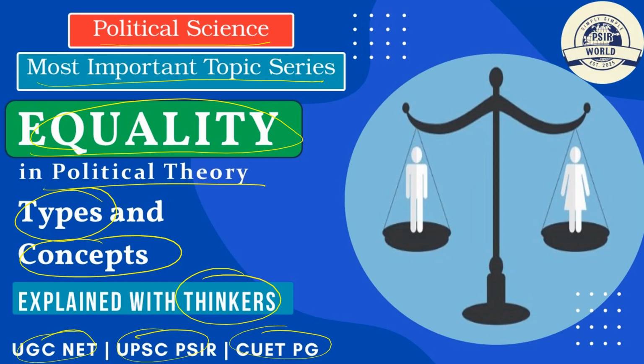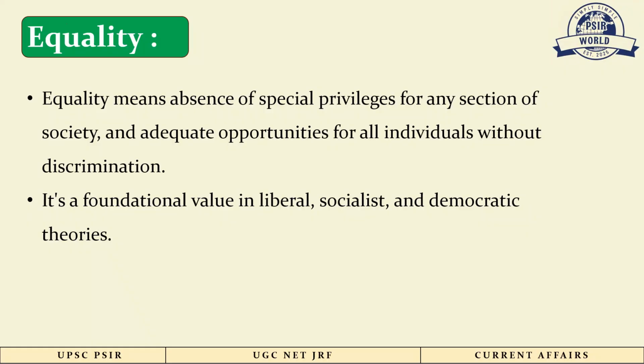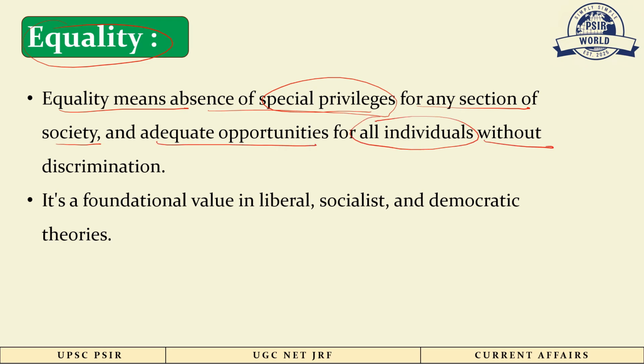So let's get started. Let's first understand what is equality. If we define equality in simple terms, equality means the absence of special privilege for any section of the society and adequate opportunities for all individuals without any discrimination. And equality is a foundational value in liberal, socialist, and democratic theories. So it is a very basic and very foundational concept, which signifies its importance in political theory.